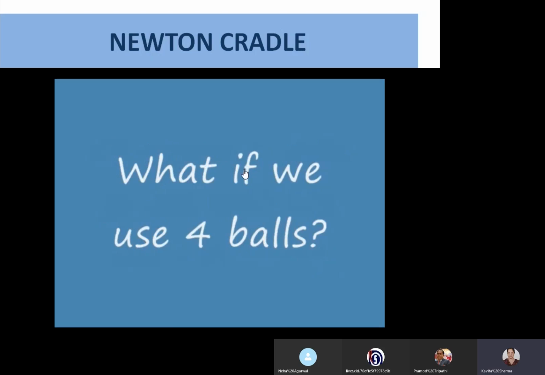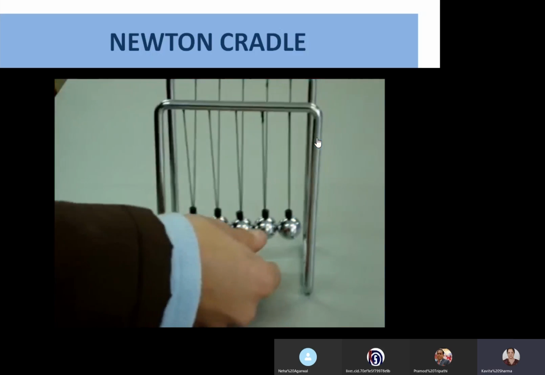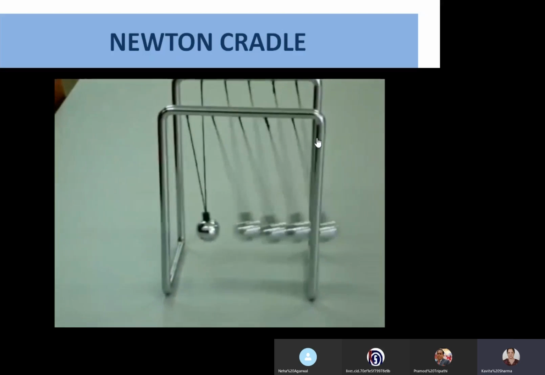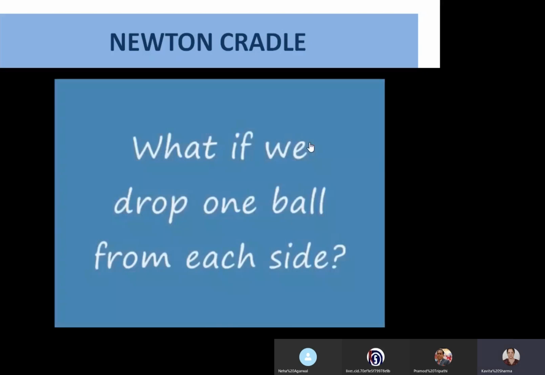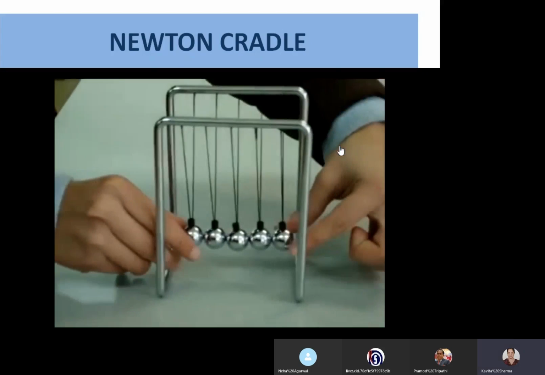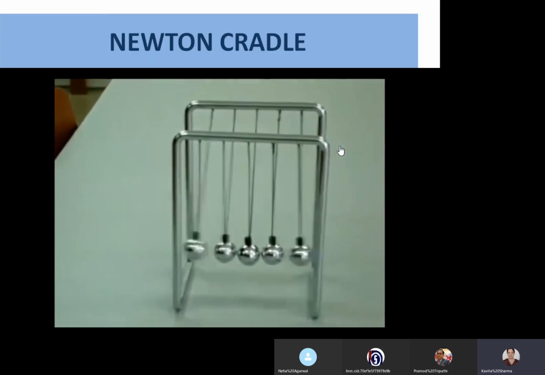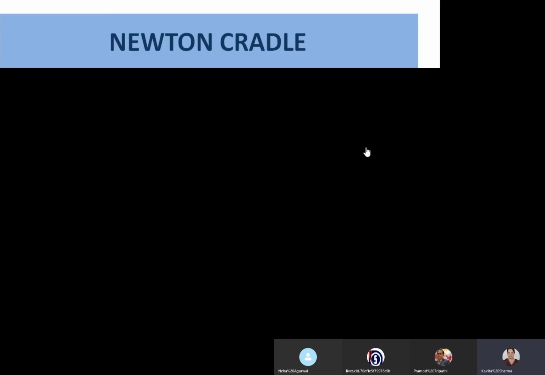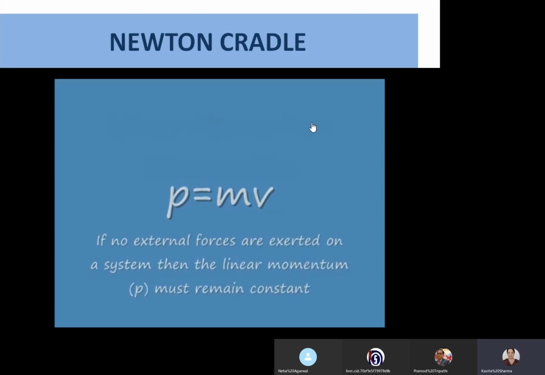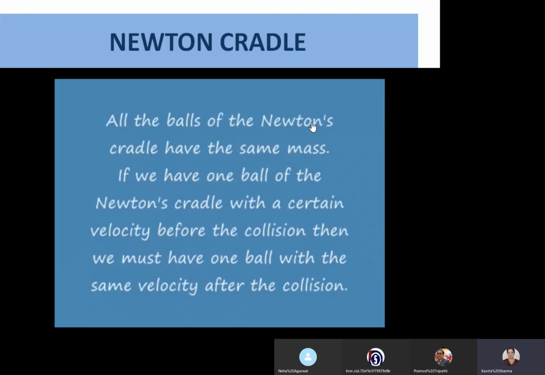So that is basically, just see, they're showing the four balls also. Okay, see now. What if we drop one ball from both sides? See, it is conserved, right? So that is what Newton's cradle is. That is showing the law of conservation of momentum, that momentum remains conserved. If you want to see it again. With no external force, the momentum remains the same. All balls of Newton's cradle have the same mass.